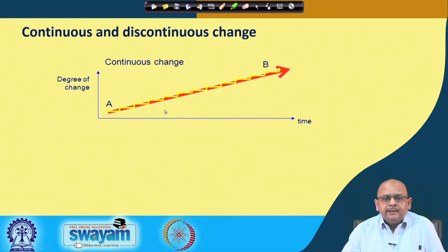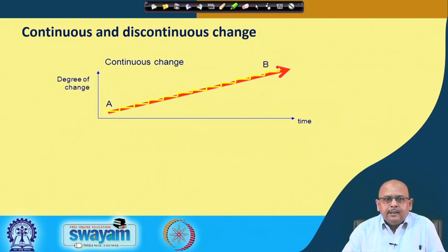Incremental change is a continuous change, moving from A to B. The degree of change is more linear, and this shows that it is a case of continuous change. It is not that there is a certain spike, you do not see it moving up suddenly, but there is a linear relationship between the degree of change and time. And when we say this, what I mean is that this is a case of continuous change, which could be termed incremental change.